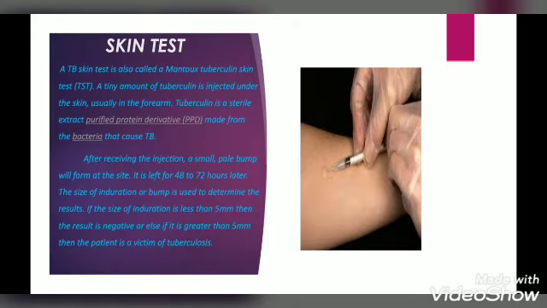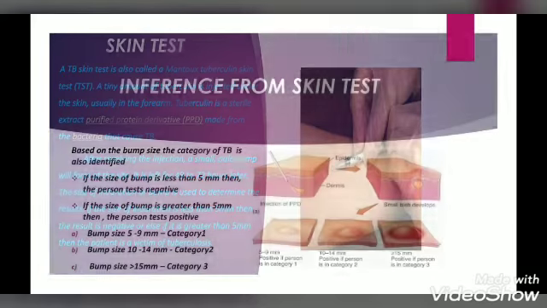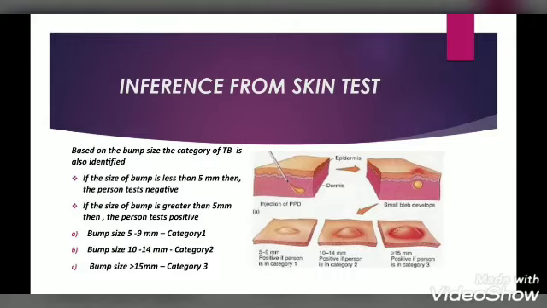Mantoux tuberculosis skin test. In this test, a tiny amount of tuberculin is injected into the victim's body. Tuberculin is a purified protein derivative which is extracted from the TB causing bacteria. This tuberculin will develop a bump size within 48 to 72 hours. The size is used to determine whether it is a positive patient or negative patient.